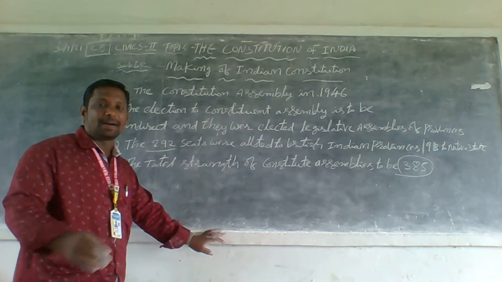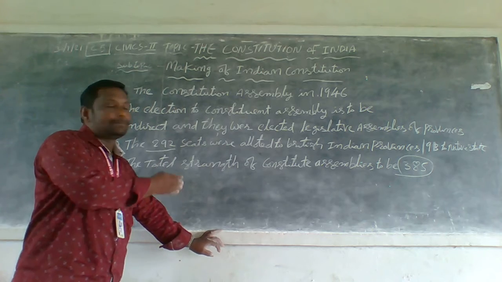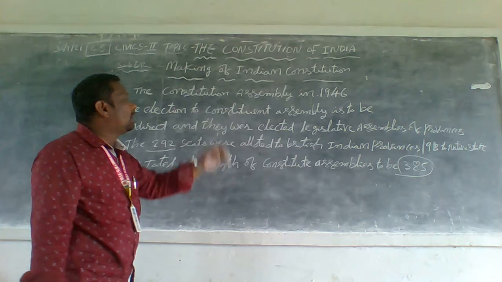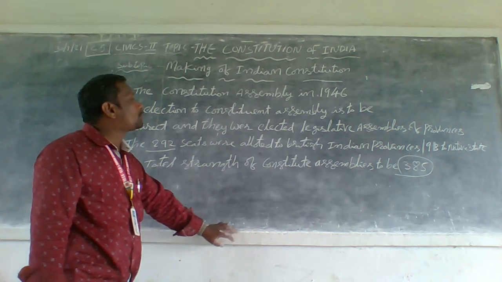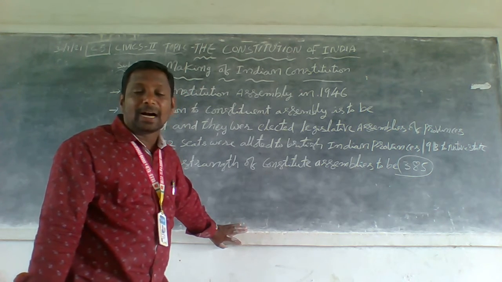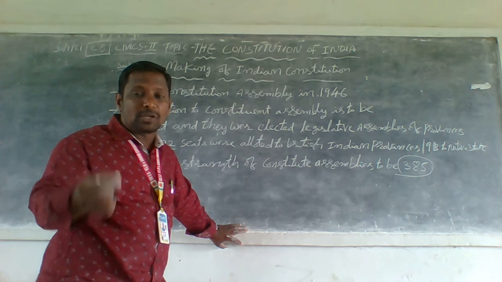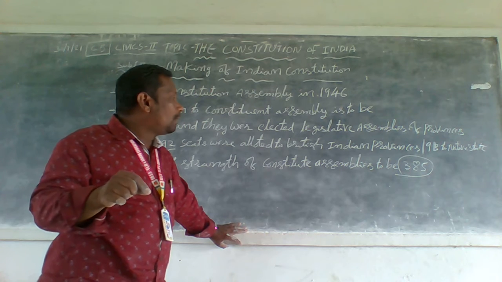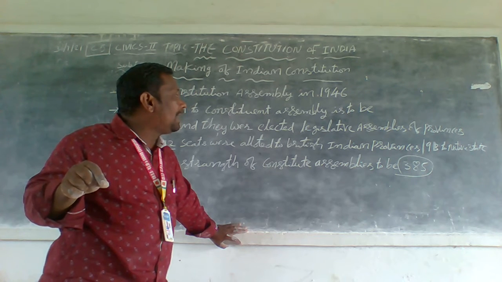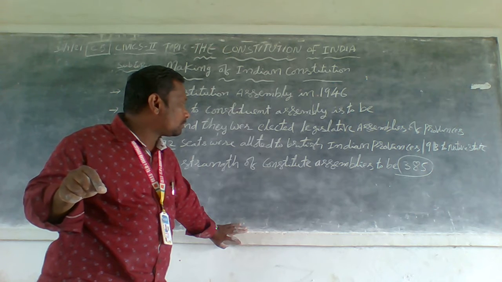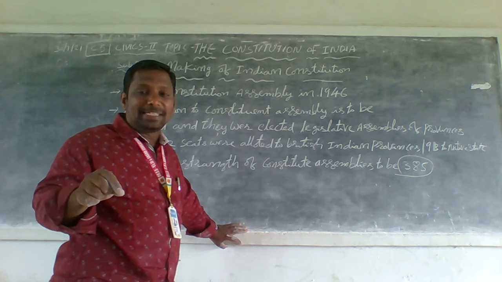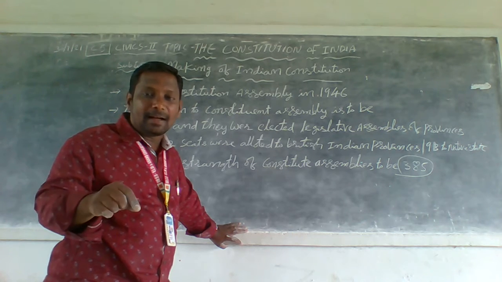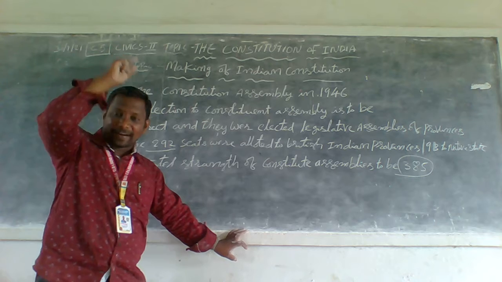Competitive exams often ask about the making of the Constitution, for example, when was the Constituent Assembly established in India? 1946.